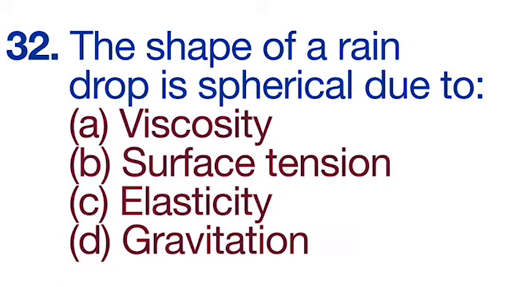32nd question is, the shape of a raindrop is spherical due to viscosity, surface tension, elasticity, gravitation. Correct option is B, surface tension.